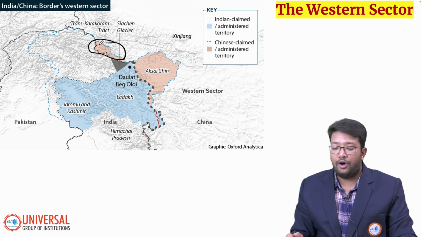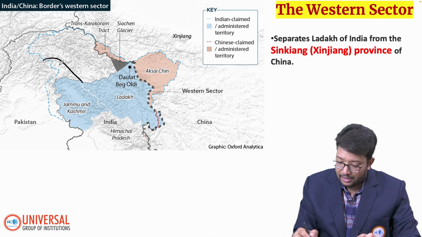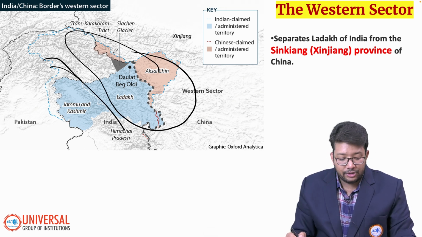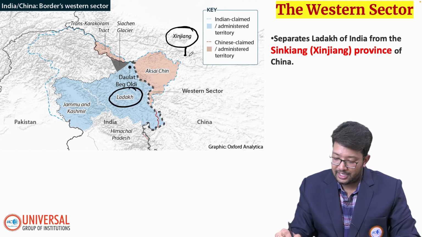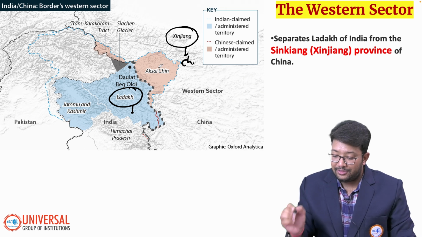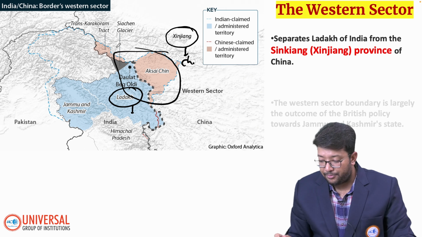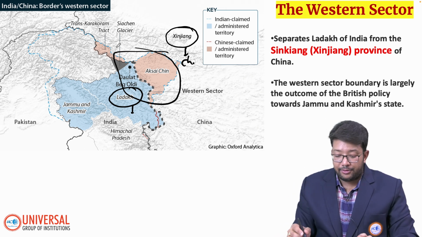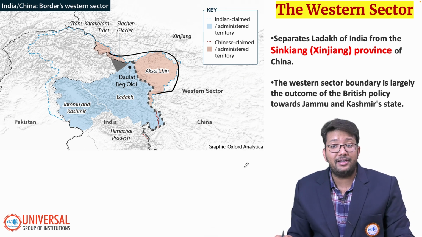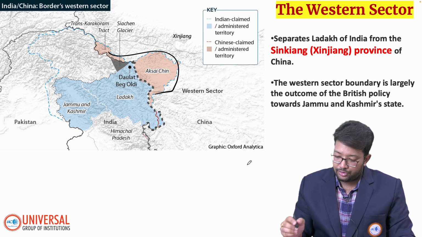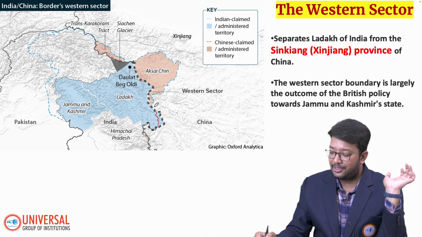So this is the situation of the western sector of India, which separates Ladakh. This is our J&K, and this full area is our Ladakh. Ladakh is separated by the Xinjiang province of China. Xinjiang is of China, Ladakh of India. So this western sector separates Ladakh from the Xinjiang province of China. How did this boundary come about? This boundary came due to the British policy towards the Jammu and Kashmir state. The boundary we see today was badly drawn by the Britishers.